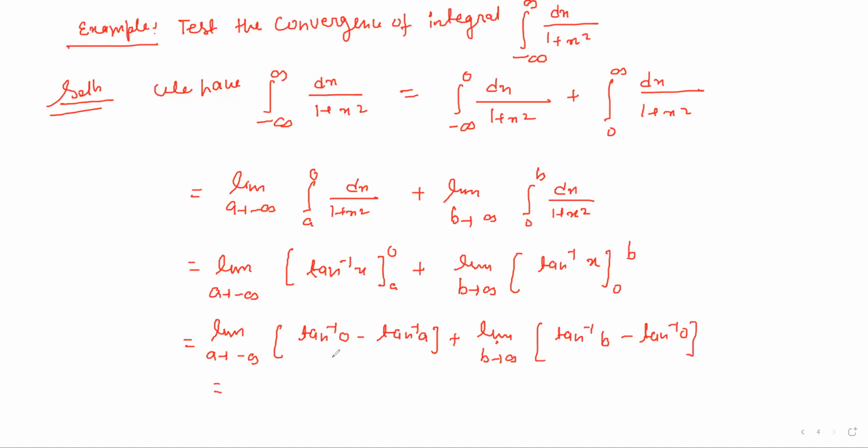We know that tan inverse 0 is 0, so it will be 0 minus tan inverse a plus limit b tending to infinity of tan inverse b minus 0.